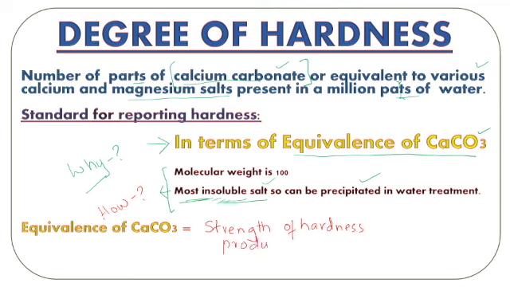So we have the strength of the hardness producing salt, and let it be in terms of milligrams per liter, or ppm. We know that 1 milligram per liter is equal to 1 ppm. So we multiply the strength of that hardness causing salt present in water with what? With the equivalence of calcium carbonate, or the chemical equivalence of calcium carbonate.